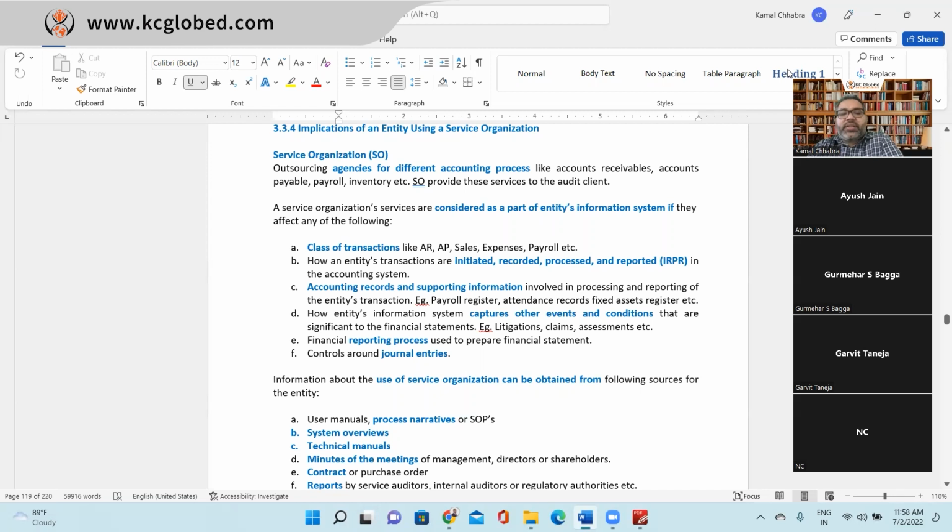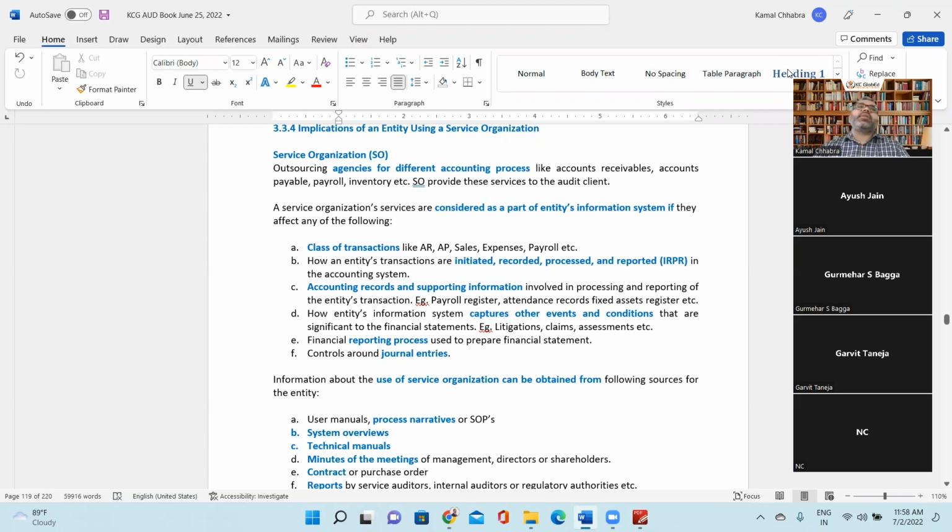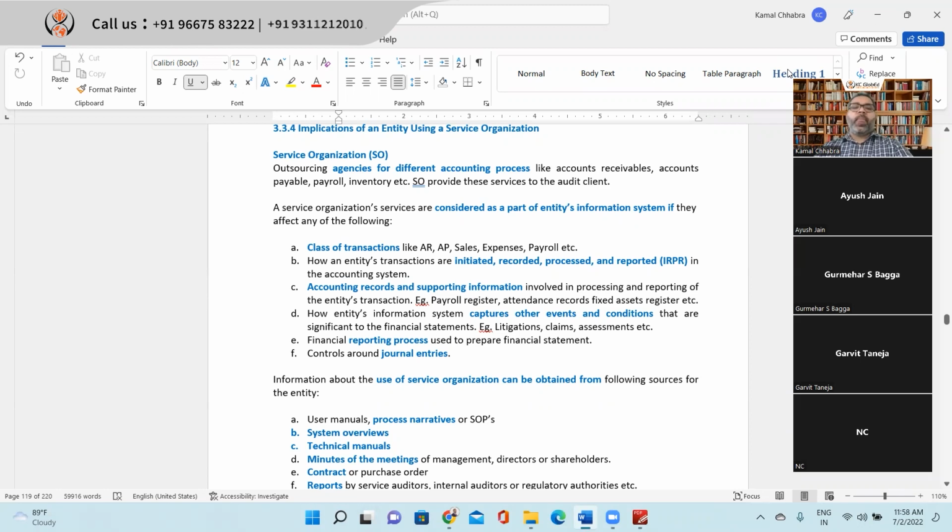Fifth one is the financial reporting process used to prepare the financial statement. For example, if you have outsourced the preparation of the financial statement, then also the party to whom you have outsourced that process is considered a service organization. And then lastly, control around the journal entries, right? If any of these functions is being done by any third party for the company, then it is considered a service organization.